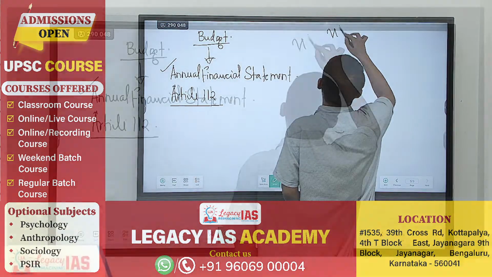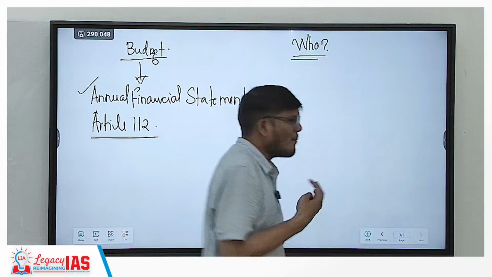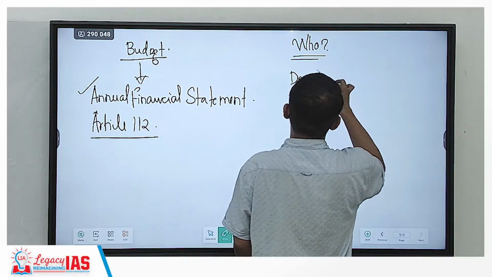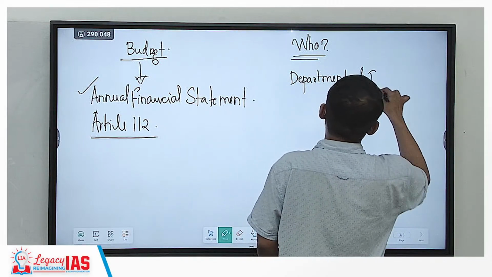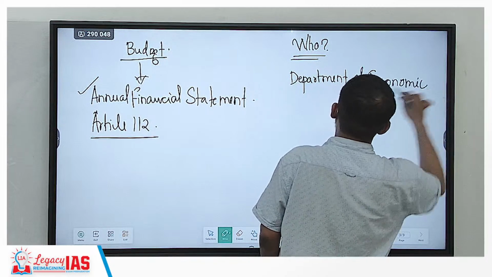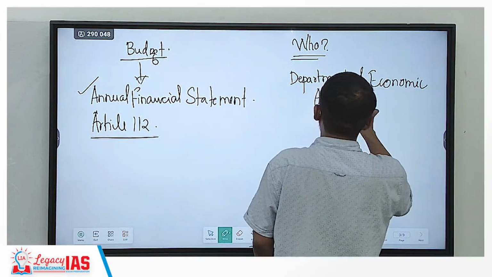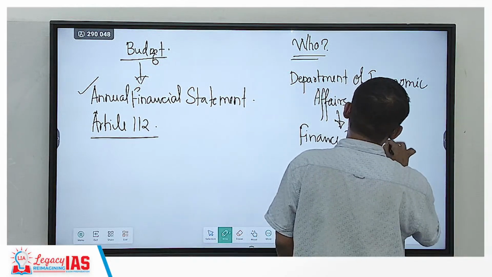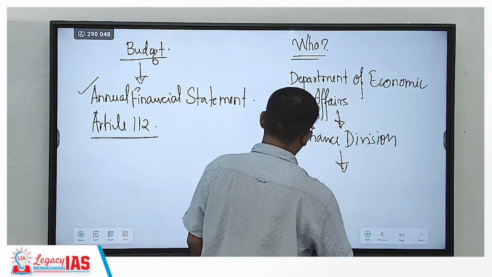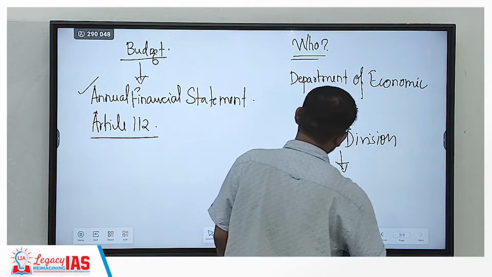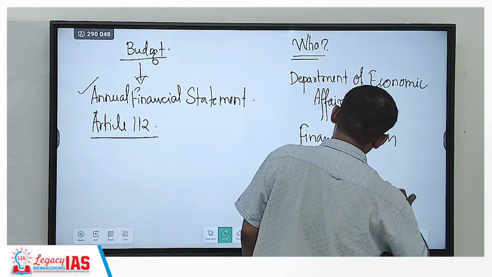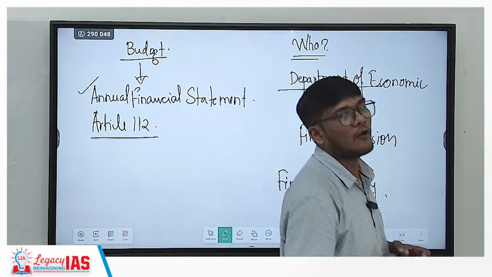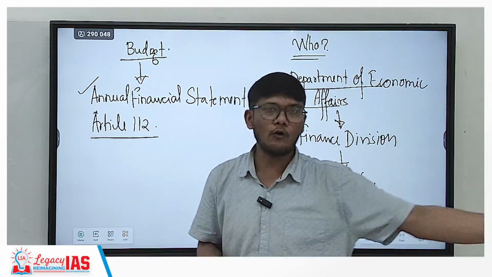Now, who brings out the budget? Or as in, who makes the budget? The department that makes the budget is the Department of Economic Affairs, right? It is under the Finance Division of, of course, the Finance Ministry. So the Department of Economic Affairs brings out the budget, which is under the Finance Division of the Finance Ministry. So this is how the budget is prepared.